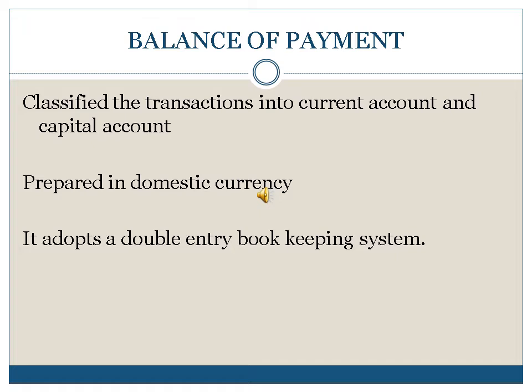transactions in financial instruments. And it is prepared in domestic currency, which is always in a single currency, and it adopts a double entry bookkeeping system, which means it has two sides, credit side and debit side. Receipts are recorded on the credit side and the payments are recorded on the debit side, and it must balance. It is a basic principle of balance of payment that the balance of payment account should balance, which is known as the equilibrium position of the balance of payment.